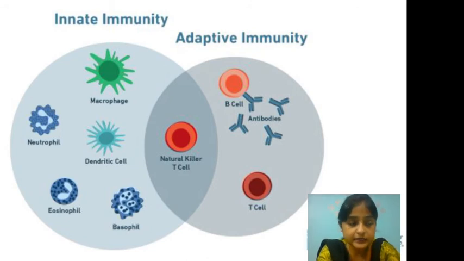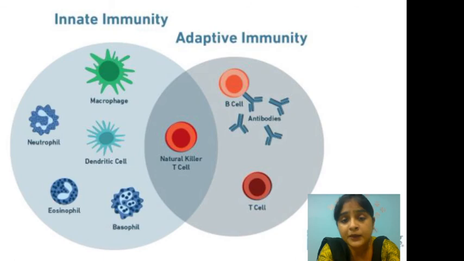Now why do we say that adaptive immunity has immunologic memory? Because once an antigen has been recognized by the T cell or the B cell and action against it has been taken in the form of cytokines or in the form of antibodies, second time exposure to the same antigen results in a faster activation, or a faster response from the adaptive immunity cells.